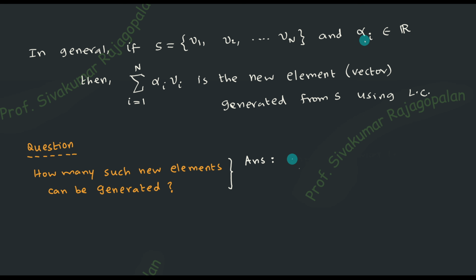Alpha is, remember, any number that you have to select from the set of real numbers. And how many numbers are there in the set of real numbers? Infinitely many. You tell any number and that's a real number, right? Whether it is a fractional number or an integer, the entire collection. In the very first class we have already seen what this R is, the set of real numbers. And you are going to choose any of them. There is no restriction that you have to choose only this or that. You can choose any number as you like.